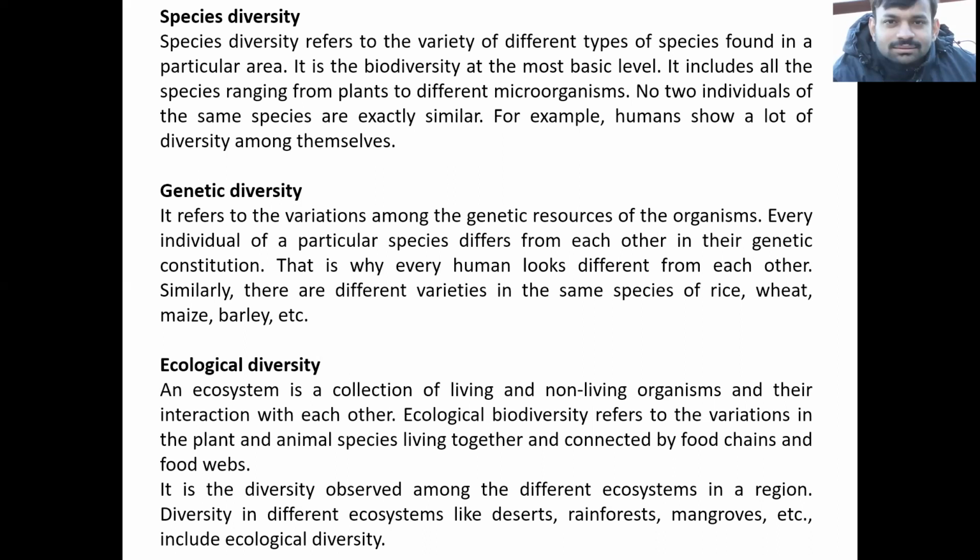It is the diversity observed among different ecosystems in a region. Diversity is different in different ecosystems like desert, rainforest, mangroves, etc., which include ecological diversity also. So I hope these three levels of diversity are clear to you.